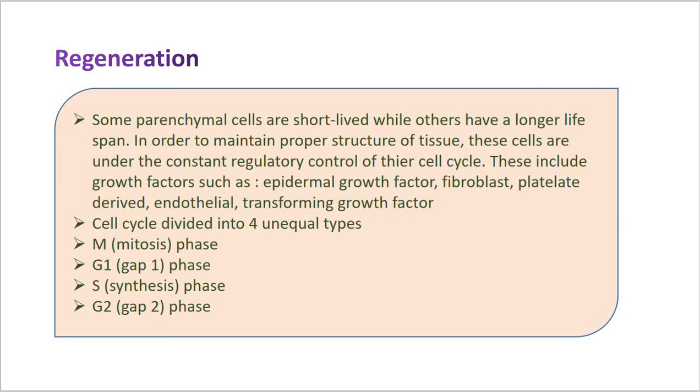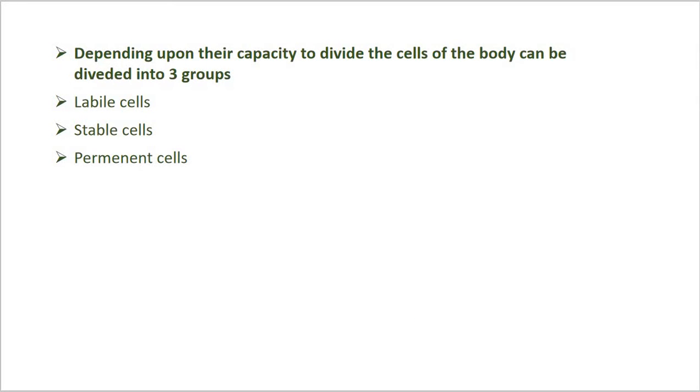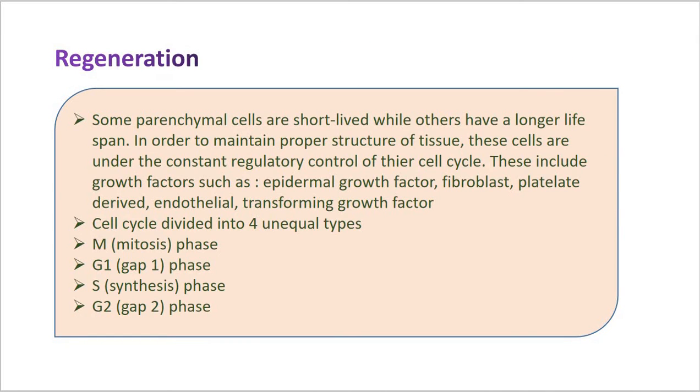Before that, one more point is left here. The first phase is the mitosis phase. Then the G1 phase, or gap 1 phase, where the daughter cell enters the G1 phase after mitosis.